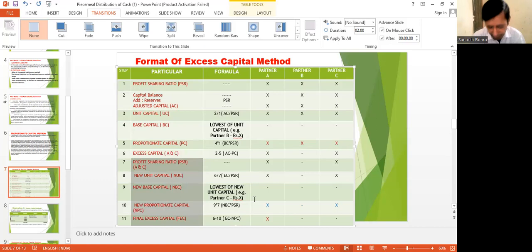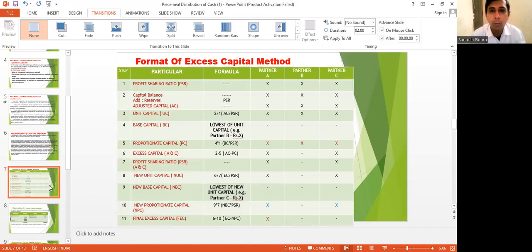So here at the end, if we have taken the lowest capital of C, then A's capital will be the excess capital. Definitely you should know who are the partners taken as lowest. Lowest we have taken first in case of B and second case we have taken C. So definitely A has the highest capital, called excess capital. So students, I hope you are getting the point of the message I am trying to convey.